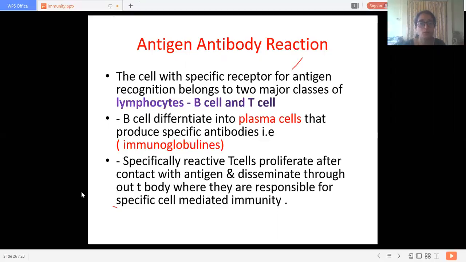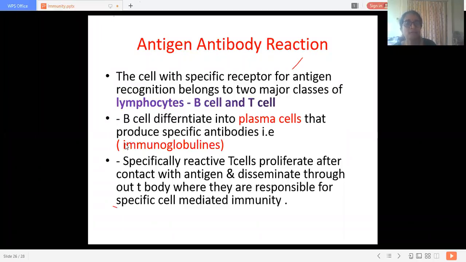We just discussed 5 types of immunoglobulin, that is IgG, IgM, IgA, IgD and IgE. The B cell gets stimulated and differentiated into plasma cell, and that plasma cell produces antibodies.